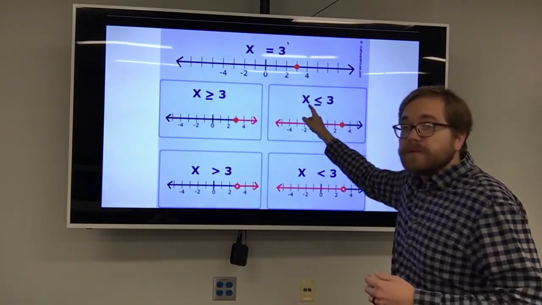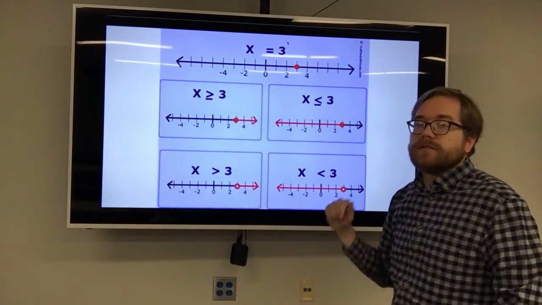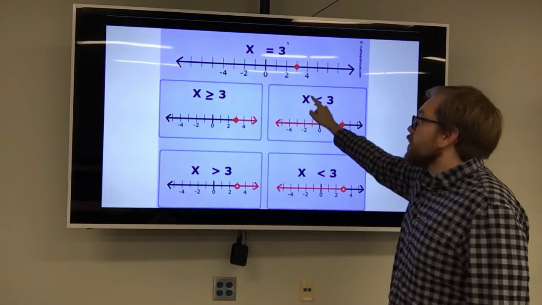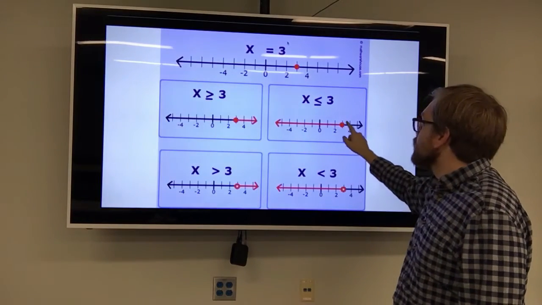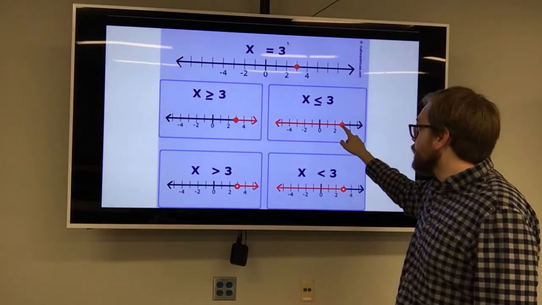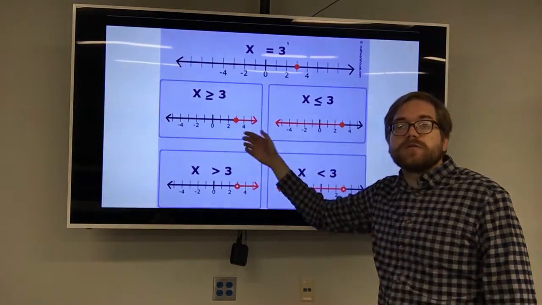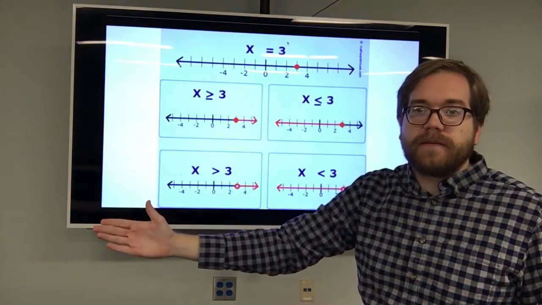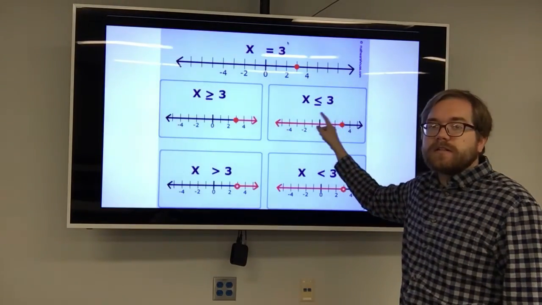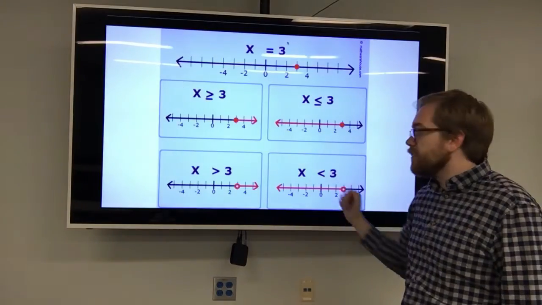Or in this example, it's x is less than or equal to 3. So that's just the reverse of it. All of our possible answers and solutions are less than or equal to 3, so 3 is right here. Again, we fill in that circle, but then we draw the arrow towards all the numbers that are smaller than 3, or less than that. So I'm just reading this inequality, and that's telling me how to graph here.